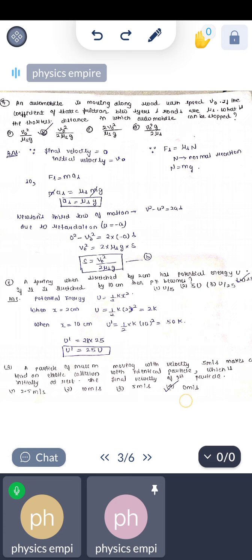So that's why the answer will be 40 meter per second.